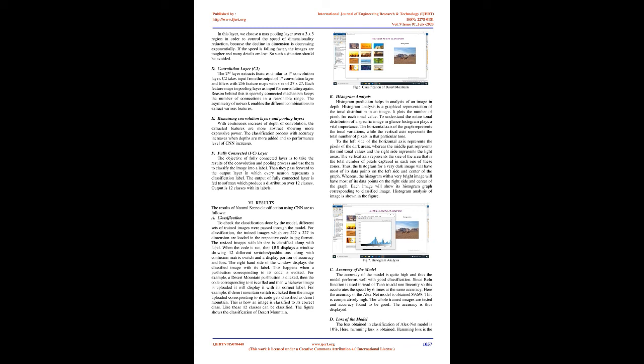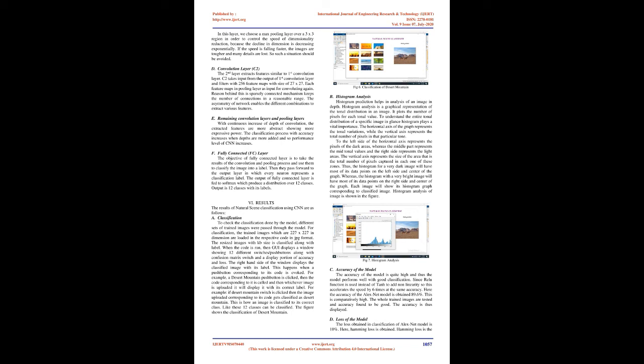When the code is run, the GUI displays a window showing 12 different switches/push buttons along with a confusion matrix switch and a display portion of accuracy and loss. The right-hand side of the window displays the classified image with its label. This happens when a push button corresponding to its code is invoked. For example, when a desert mountain push button is clicked, the code corresponding to it is called, and whichever image is uploaded it will display with its correct label.